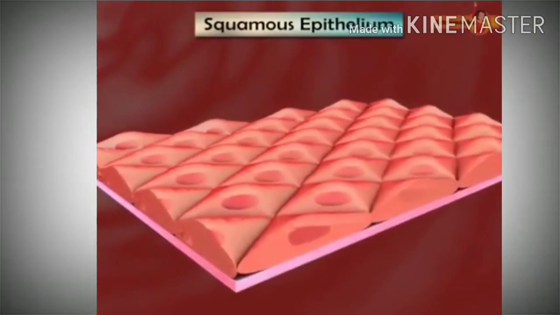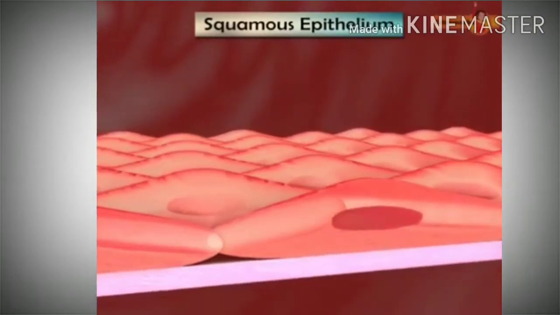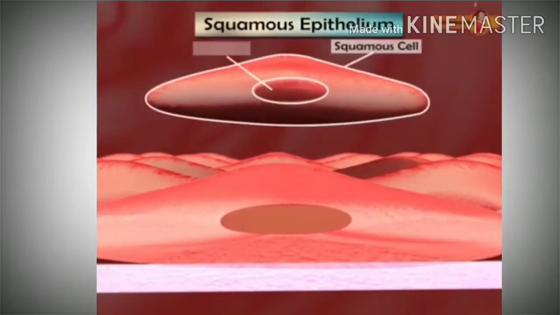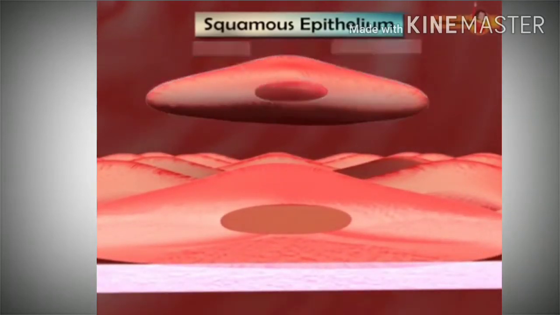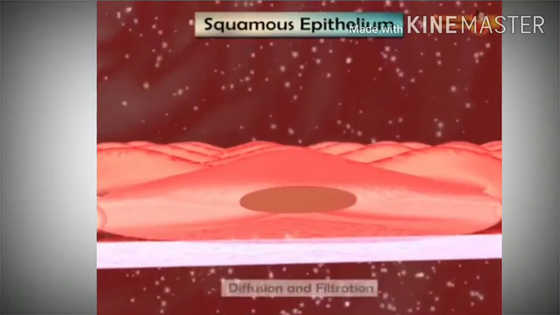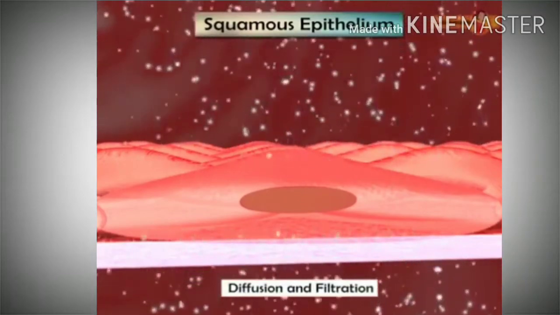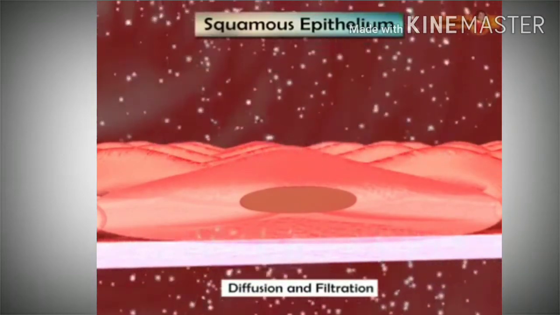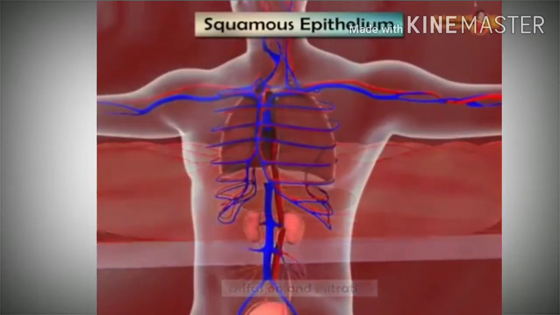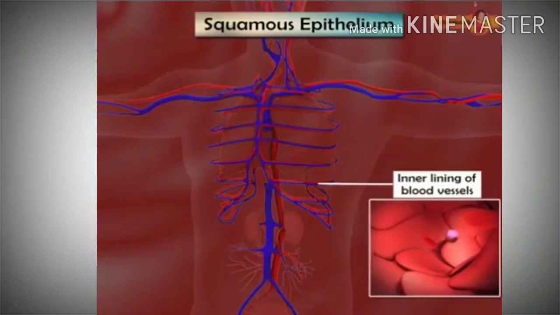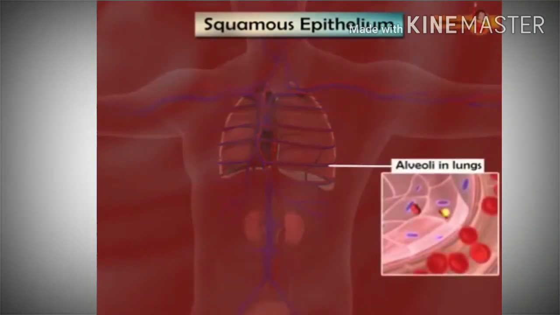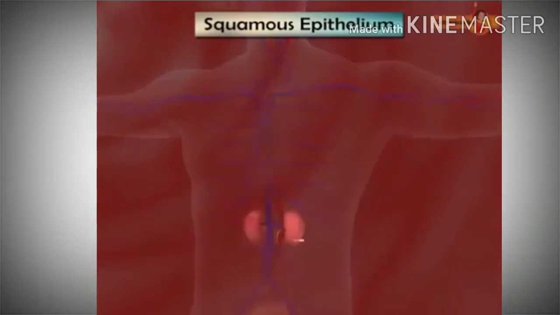Squamous epithelium tissue is composed of single layer of flattened cells resting on the basement membrane with a disc-shaped central nucleus and sparse cytoplasm. It is the simplest of the epithelia and allows diffusion and filtration of substances across the squamous epithelium. Squamous epithelium is located at the inner lining of blood vessels, alveoli in lungs, and Bowman's capsule in kidney.